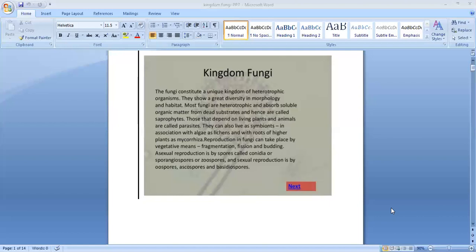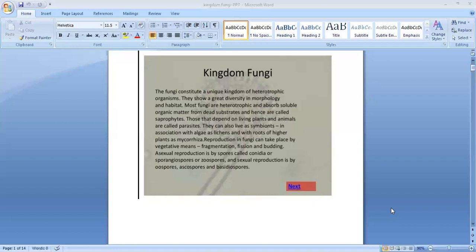Fragmentation means the cell or the body divides into fragments, and each fragment grows as a new individual. Fission, you can see in the amoeba, binary fission. The cell, which was one cell before, divides into two cells, and each one grows as a new individual. That is called fission. Binary means two.